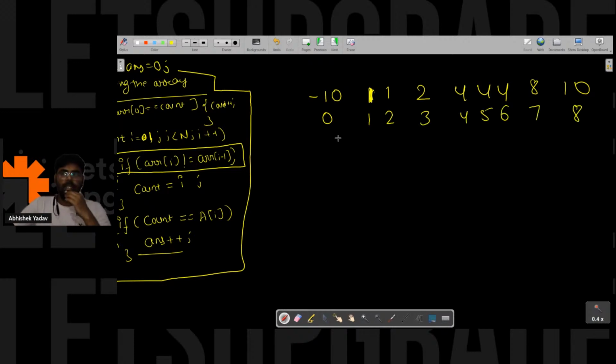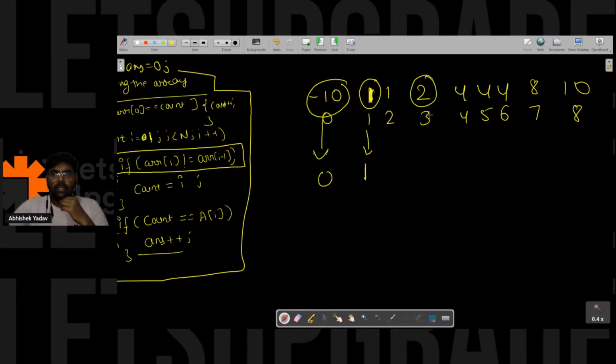Yes or no? Clear, right? So if you will see, the count of elements that are smaller than 1 is what? It is 1 itself. The count of elements that are smaller than 10 is what? It is 0 itself. So the count of elements that are smaller than 2 is what? It is equal to the index value, that is 3 here.